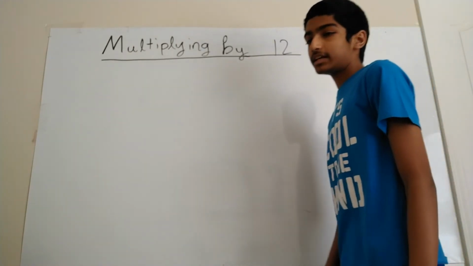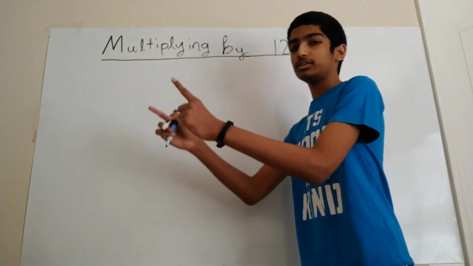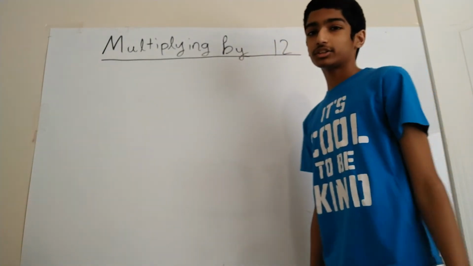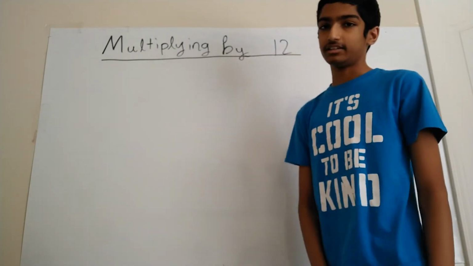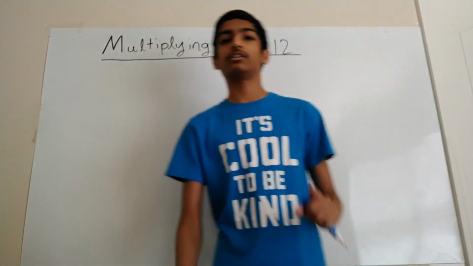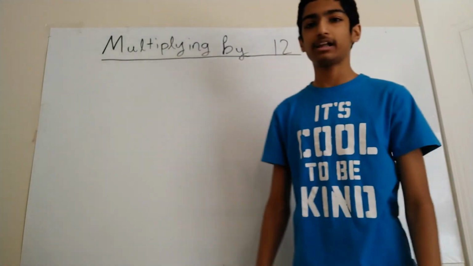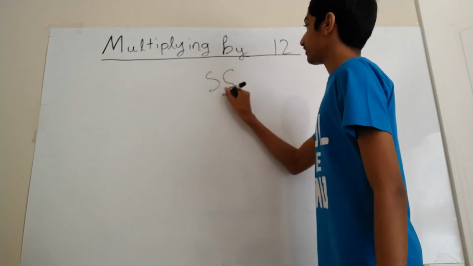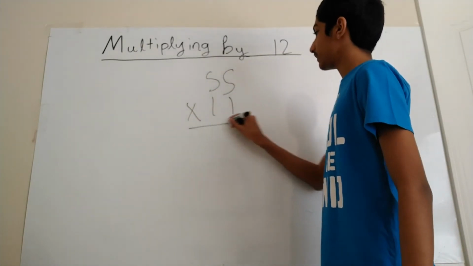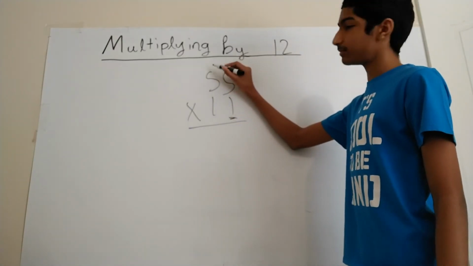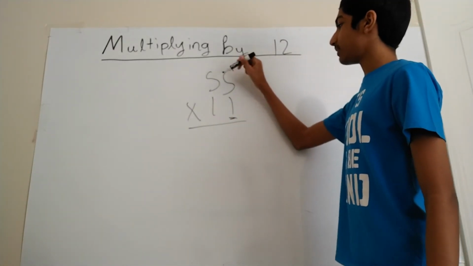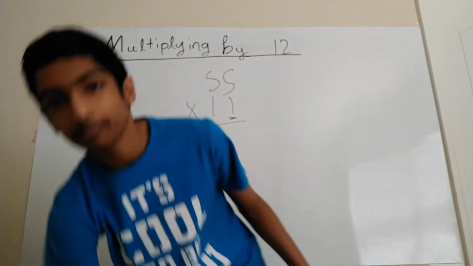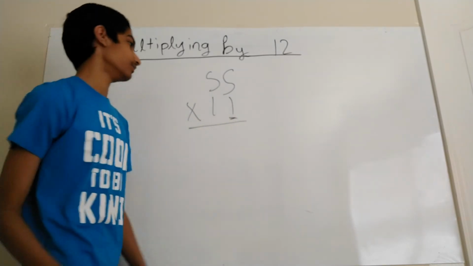So, remember how I said for multiplying by 12, you multiply by 2 in the first digit, and you add the previous digit? Well, you can do that trick for all numbers 11 to 19. So for 11s, I put out a video right here on how to multiply by 11s, as it's the same thing as this. 55, let's do 55 times 11. We take this digit, multiply this by 5, multiply this by 1, and add what's behind. This is the same thing, 5 plus 5. So again, be sure to check out the video right here for more info on that.